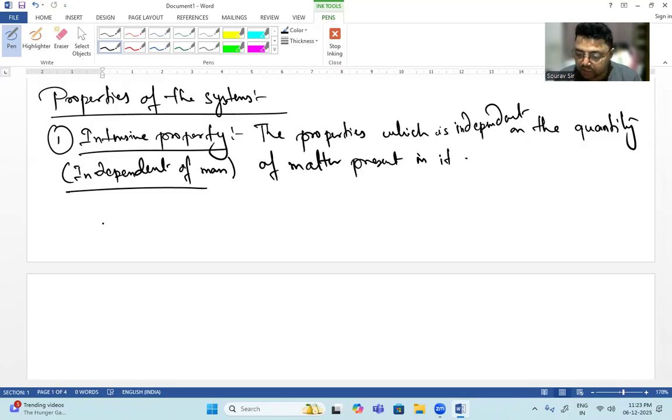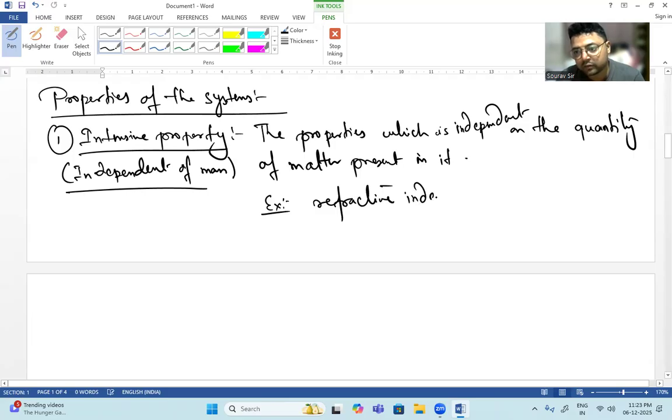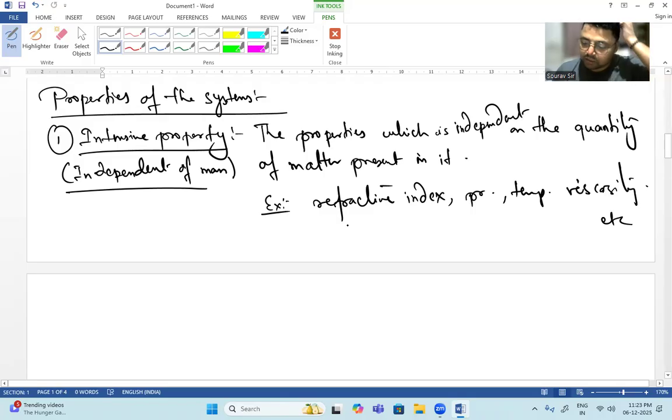Okay, so what are the examples of intensive property? Refractive index. Next is pressure, temperature, viscosity. Okay, these are the examples of intensive property. Temperature, pressure, viscosity. So these are the intensive properties.